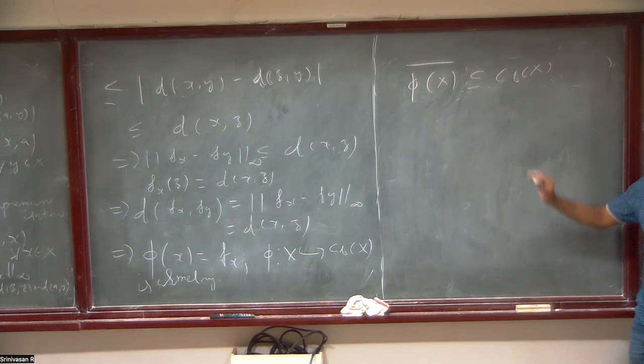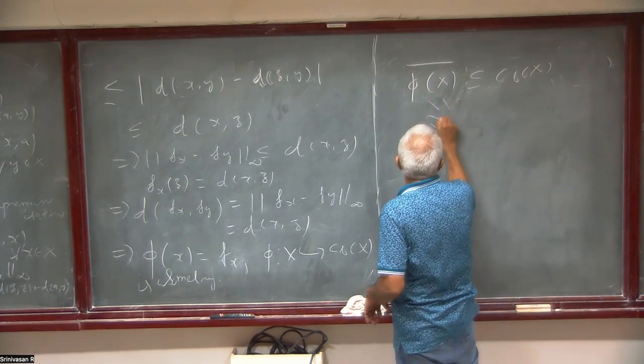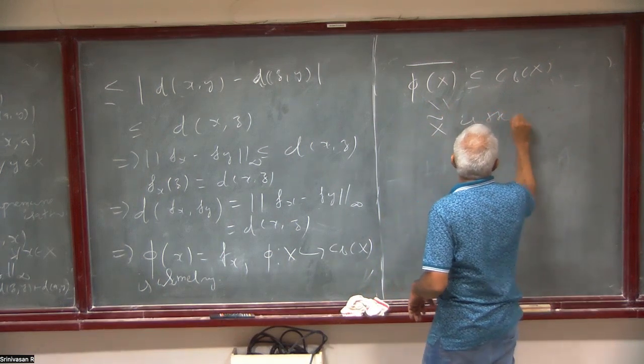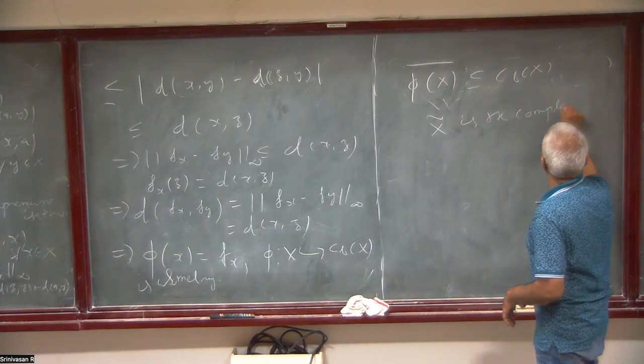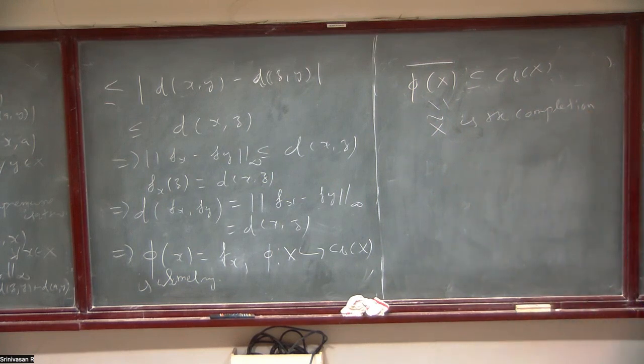To take the closure, this need not be everything. You call this X tilde, and it is the completion. We have embedded X into that, just take the closure inside a complete space, so that is the completion. So there exists a completion. That's what we have to do. It's very easy. Unnecessarily, I wrote all that. I just spelled out everything.